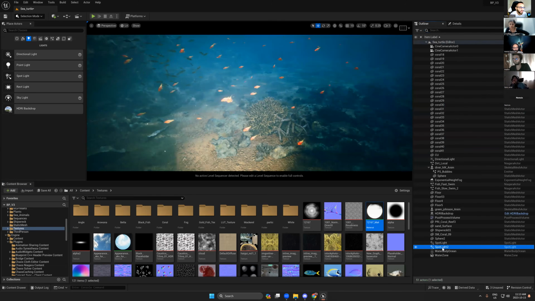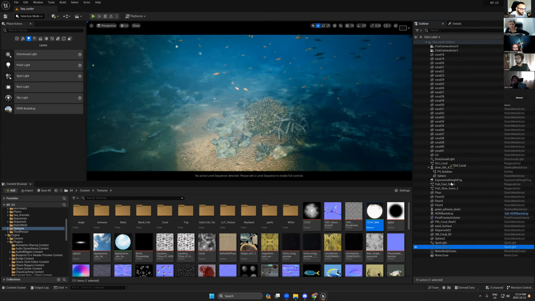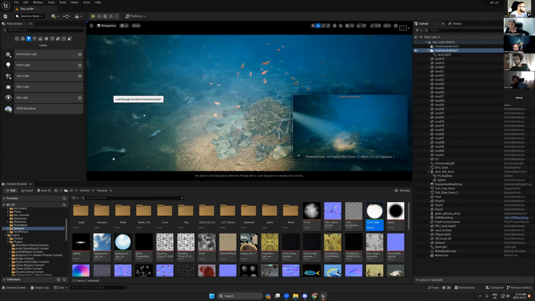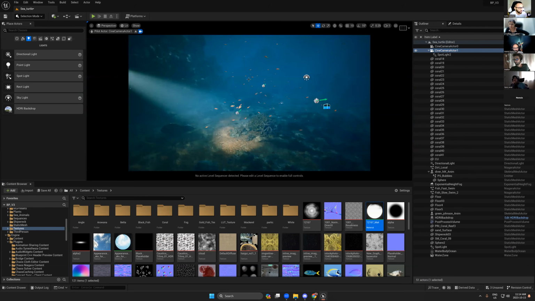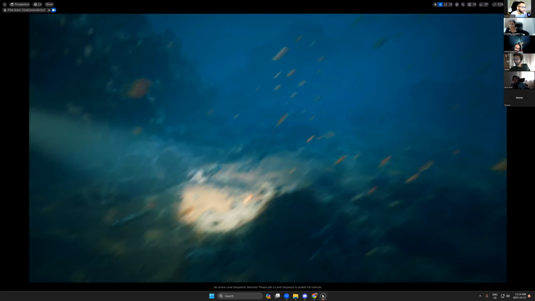Okay, this spotlight, and put it as movable, and then I will attach it to the camera. Okay, so now once you have this and start to move the camera, the spotlight will follow you. Boom.